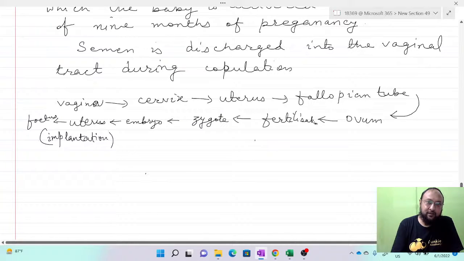So there is a rhythmic contraction of the uterine muscle.